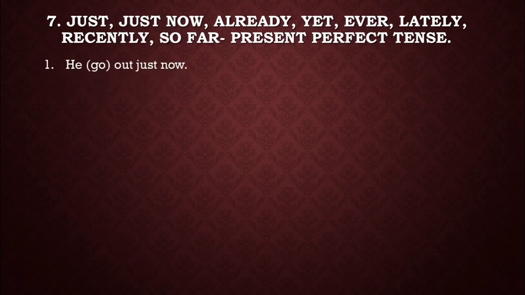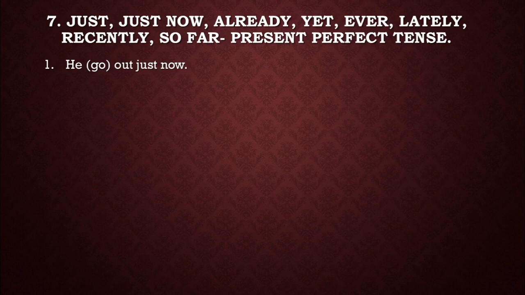Okay, now practice. He go out just now. Dear boys, just now. So I think you are very clear about the structure of present perfect tense. That is subject, have or has, past participle form of verb, then object or extension. Dear boys, keep in your mind that without past participle form of verb, present perfect tense is not possible.